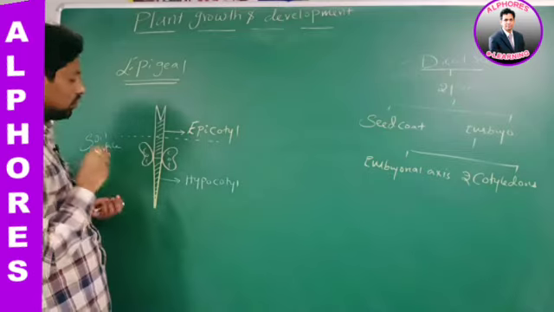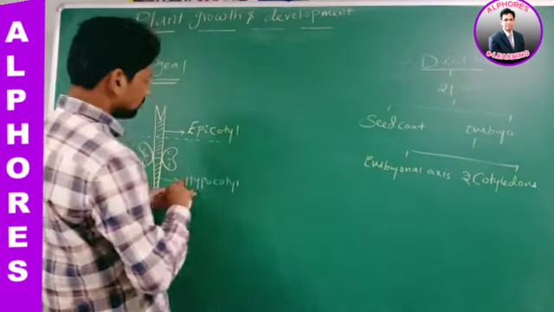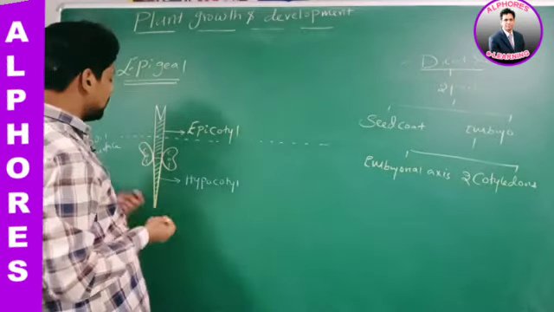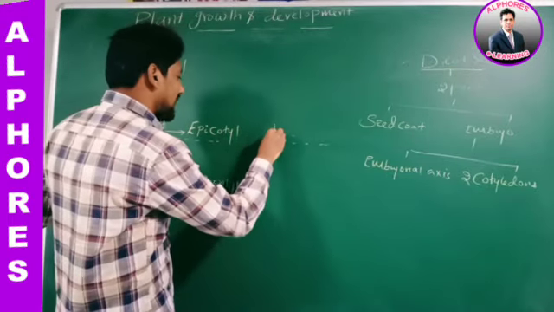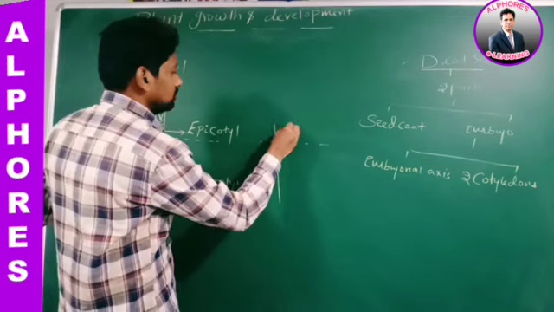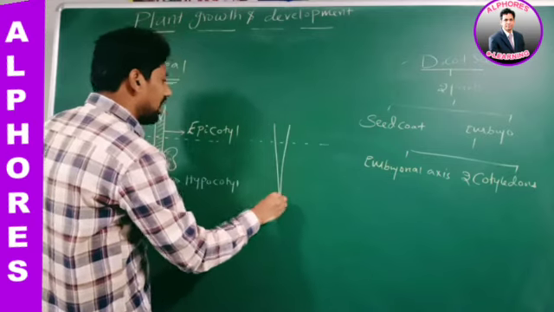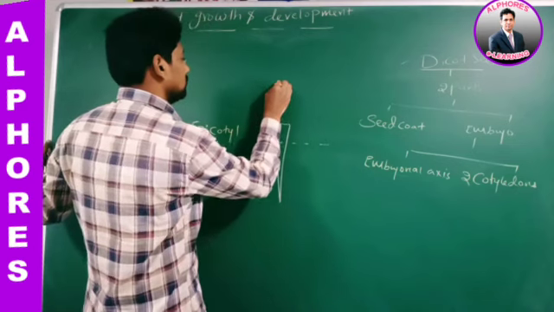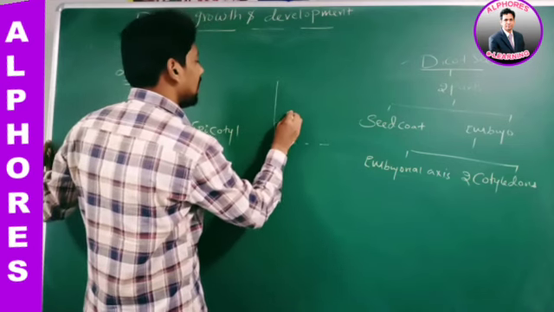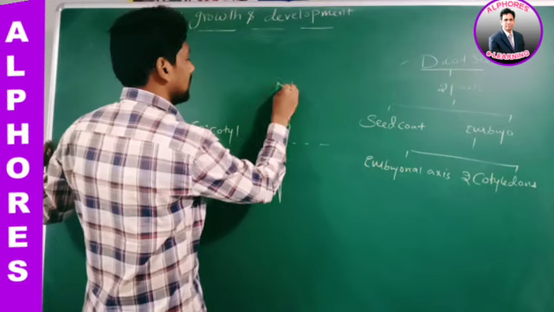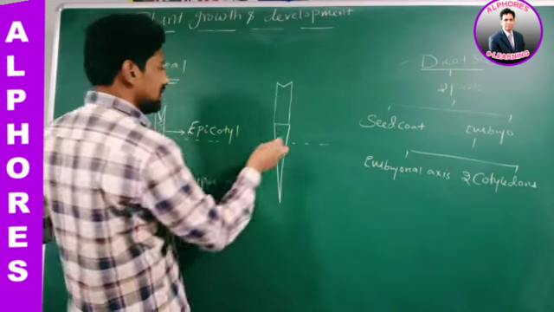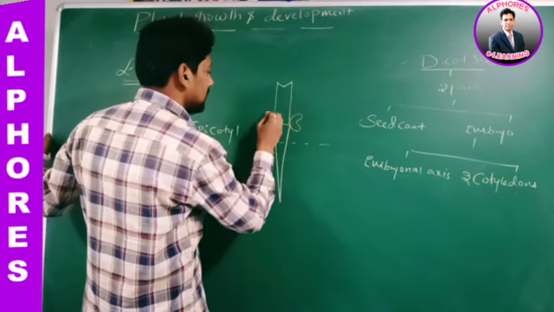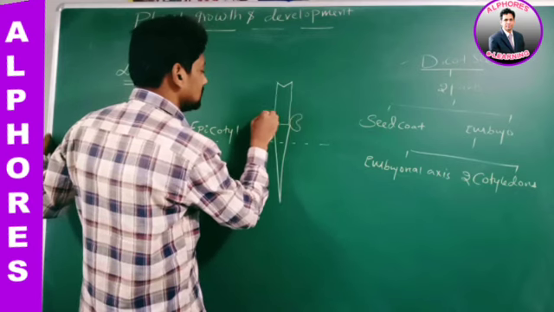During seed germination, hypocotyl has elongated more. Due to more elongation of hypocotyl, they came above the surface of the soil.